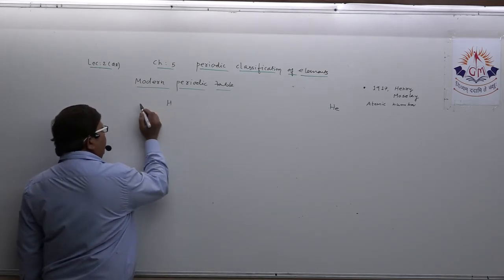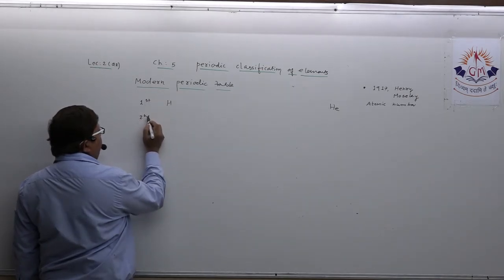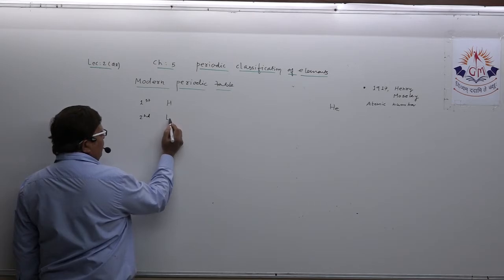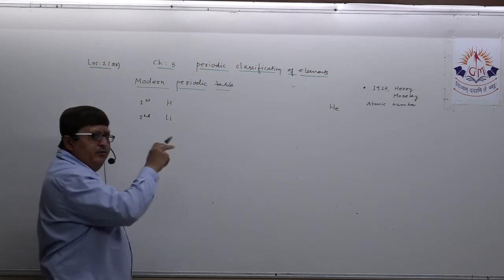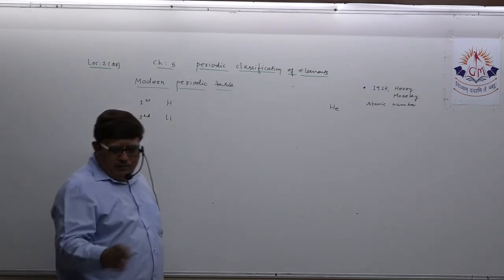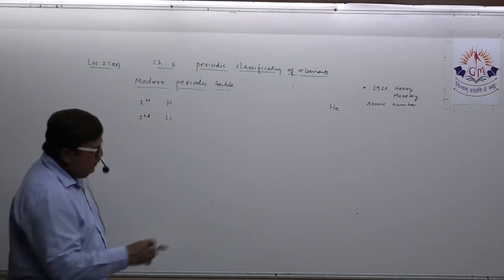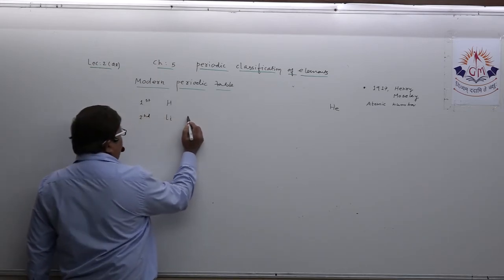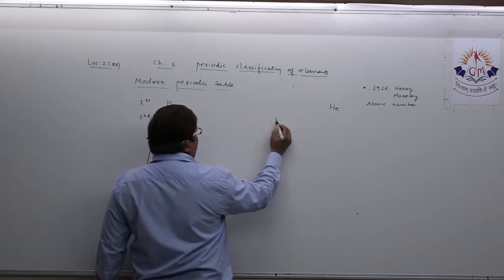Now the second period starts from lithium, as you all know. You should at least remember: lithium, then beryllium. See the table: lithium, beryllium, then the gap, then boron.